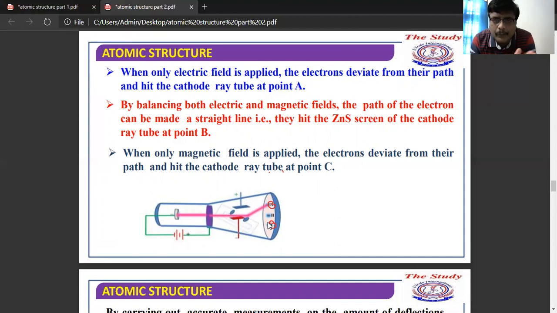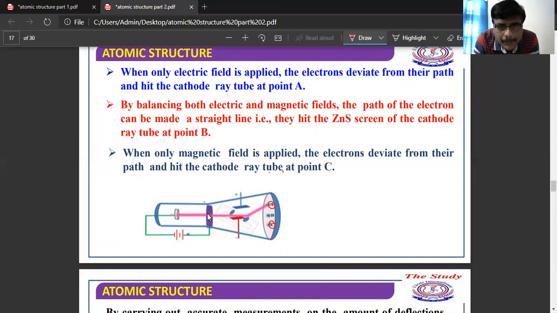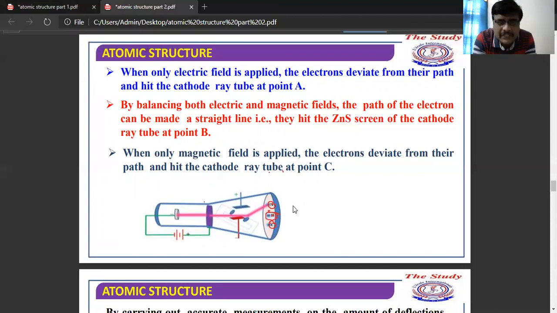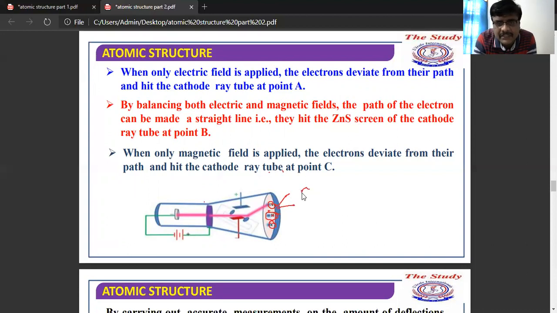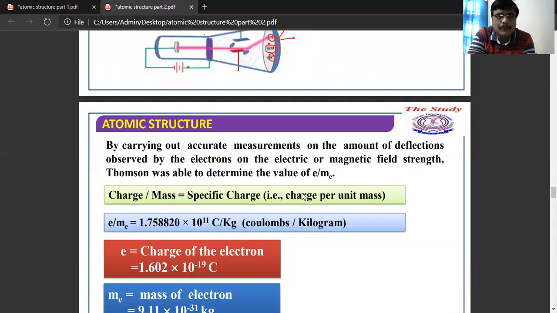When both electric and magnetic fields are applied, the electrons pass through in a straight line and hit the sulfide screen at point B. So point A is only in the case of the electric field, and point C is only in the presence of the magnetic field. If both the electric field and magnetic field are applied, the electrons move in a straight line, the path can be seen at point B.